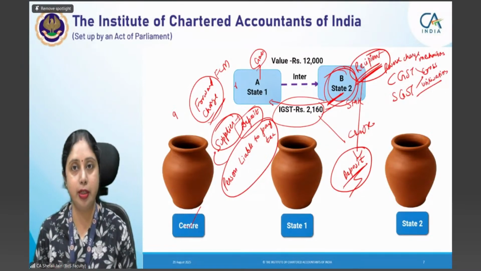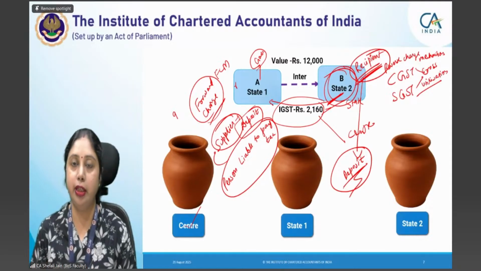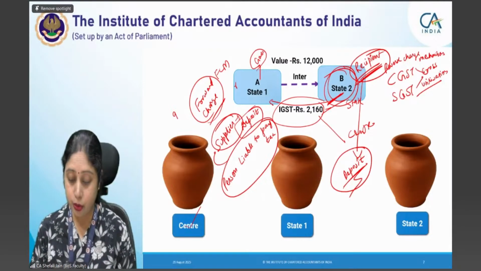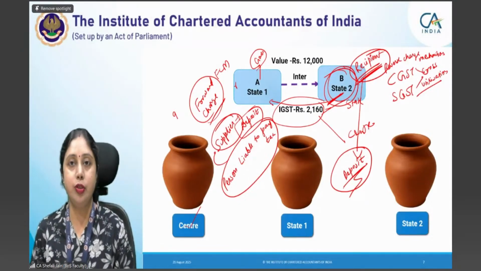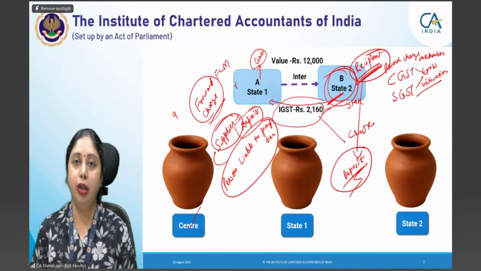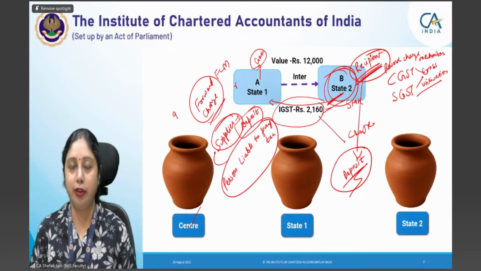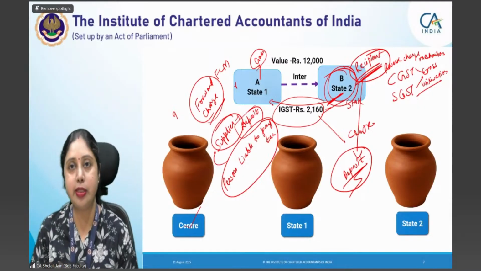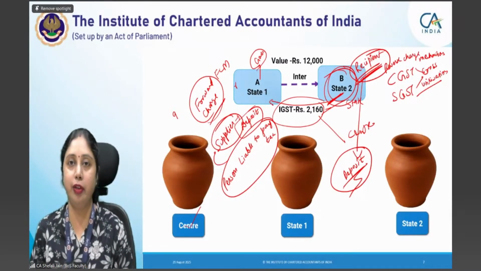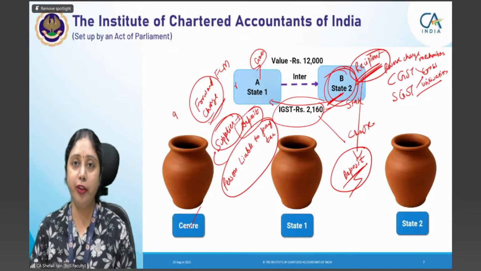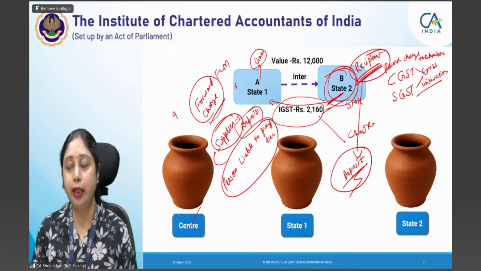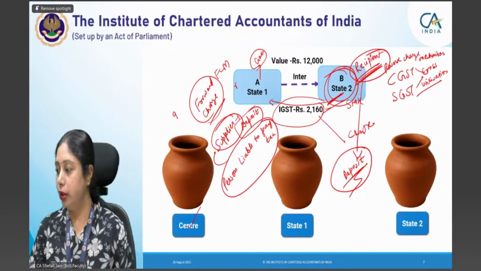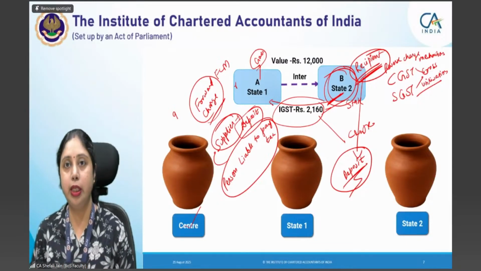Only one service provider is included in the main section 10.1 and 10.2, that is restaurant service provider. So if in case you are restaurant service provider or manufacturer or trader, you will be eligible to pay the tax at the lower rate of 1% in case of manufacturer trader, in case of the restaurant service 5%. So that will be CGST plus SGST. That means 0.5% CGST, 0.5% SGST, and same way it will work for restaurant service also, 2.5% CGST and 2.5% SGST, till the time your turnover exceeds 1.5 crores in the current financial year.